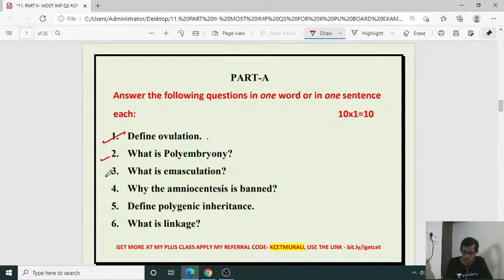Then the third question: what is emasculation? It is a controlled pollination mechanism. Removal of stamens in a bisexual flower before its dehiscence to prevent self-pollination is called emasculation. So it is the removal of unwanted stamens to overcome unwanted pollination, which means controlled pollination and fertilization. Emasculation is one of the technical aspects.